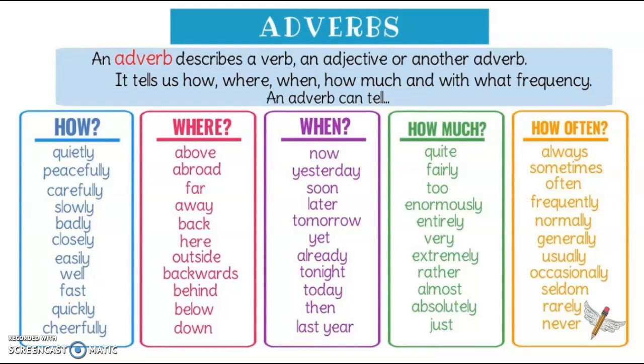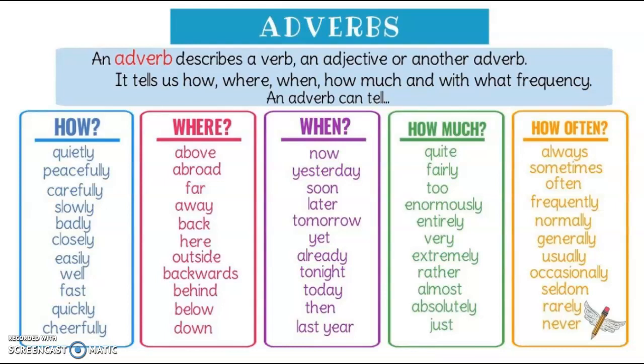We got some adverbs that tell us how. This means how did we do something? So we might do something quietly. Let's think of something to do. Children. The children played quietly, or the children played peacefully. Maybe they played carefully. They played slowly. See how these words describe how the children are playing.